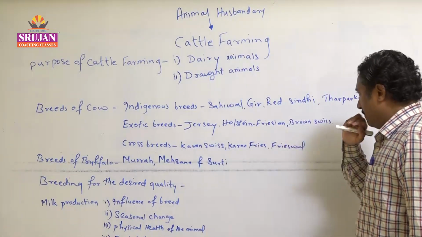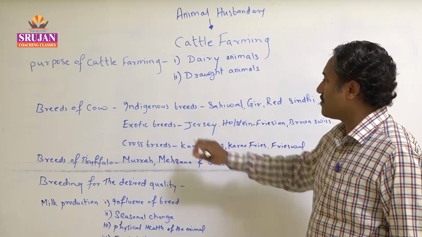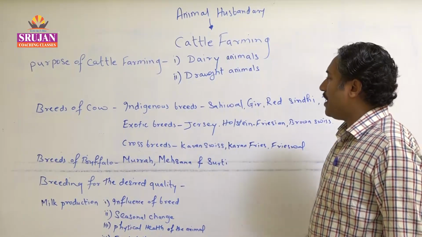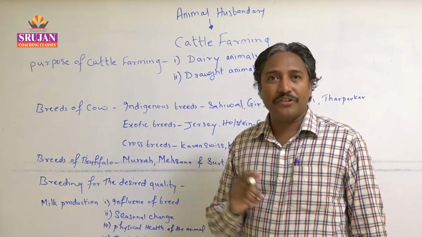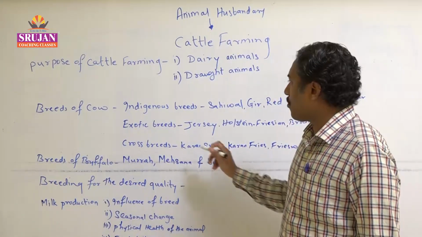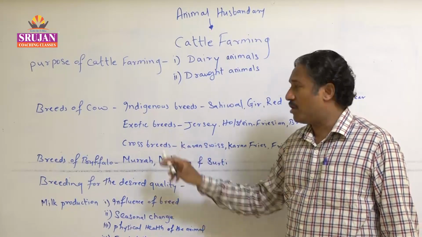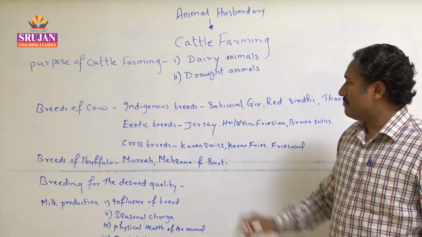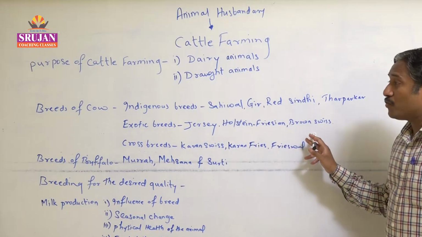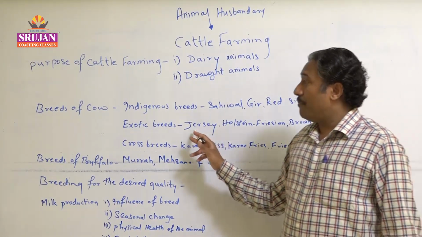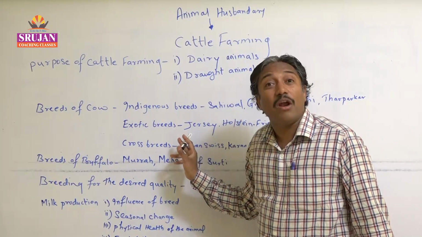Second breed, exotic breeds. Exotic breed means the breed which we are bringing from various other countries. So such breeds are called exotic breeds. इसको exotic breeds बोला जाता है. जैसे जर्सी है, then Holstein Friesian है, then Brown Swiss है. So these breeds don't belong to our country. They are called the foreign breeds.